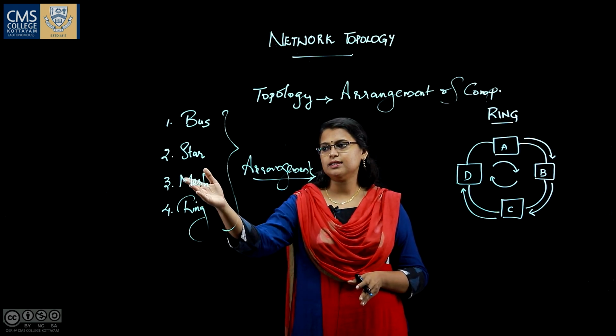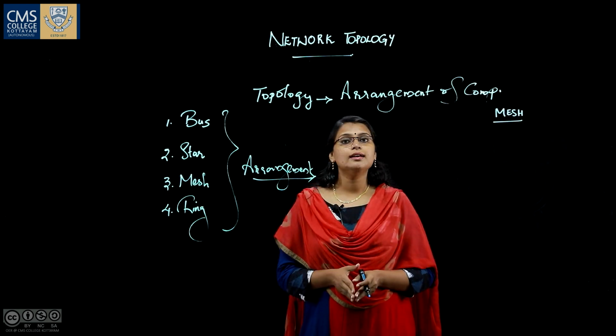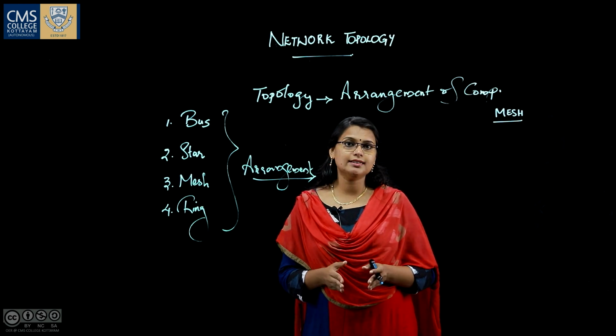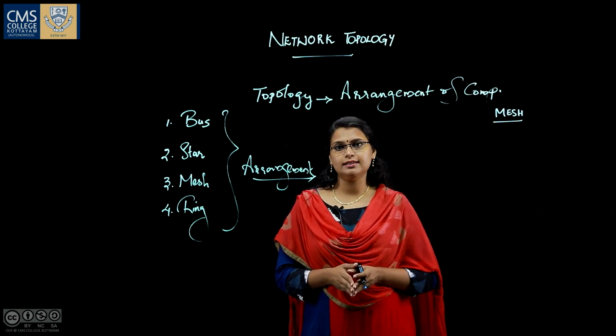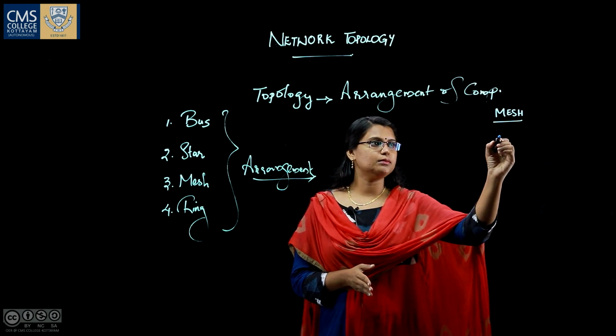Now let's see what a mesh topology is. In mesh topology, every system is connected to every other device in the network. Let's see an example.